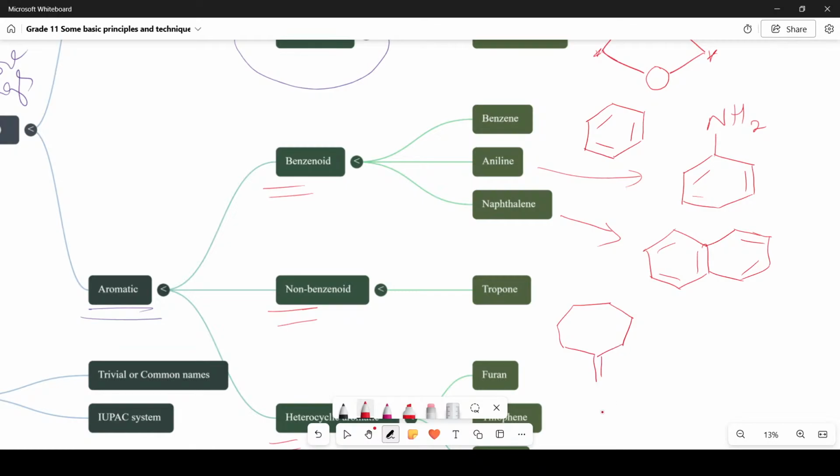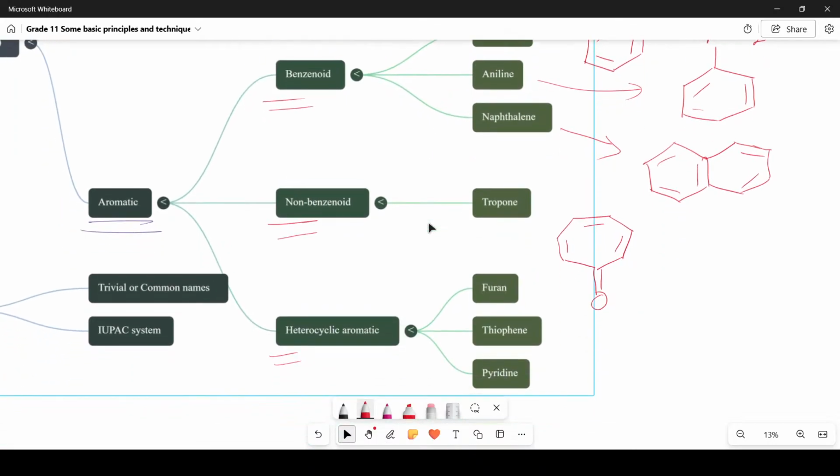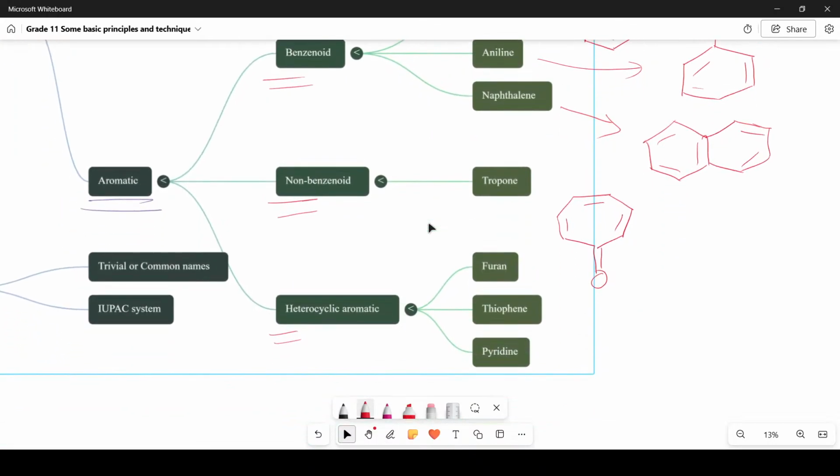Tropone has a C double bond O. You can see that there are double bonds. So this is also an aromatic compound. And next one is heterocyclic aromatic compounds. So this is tropone, right?